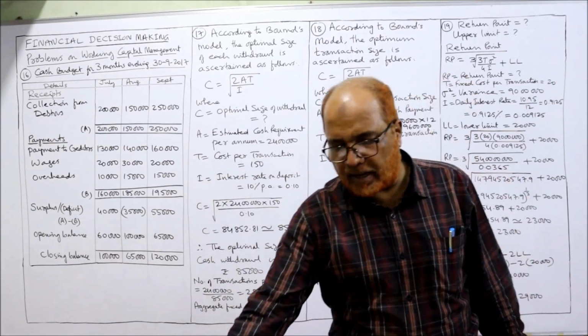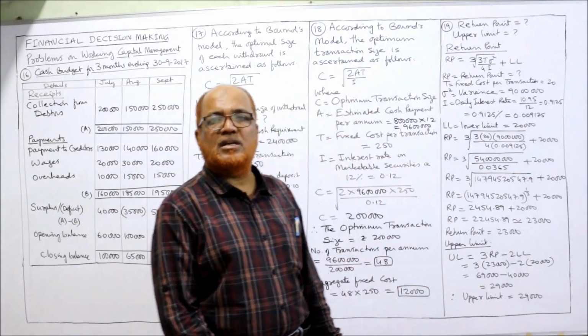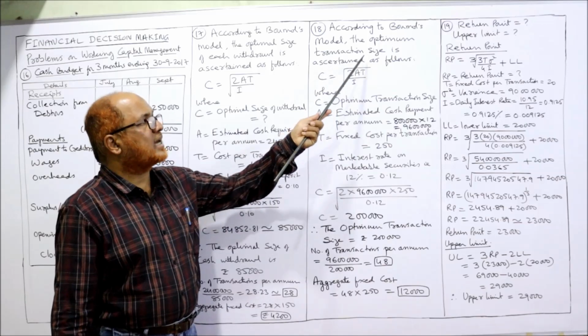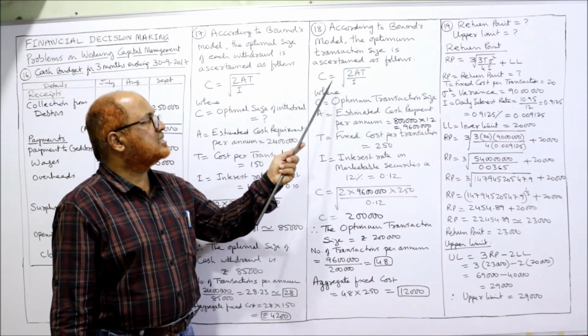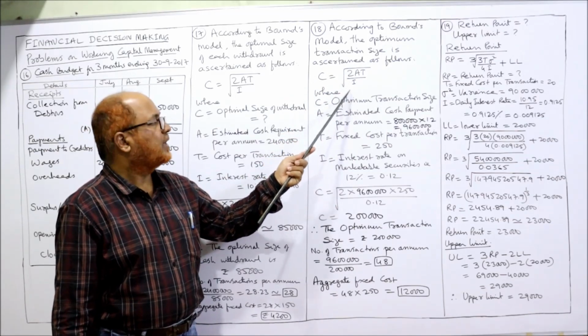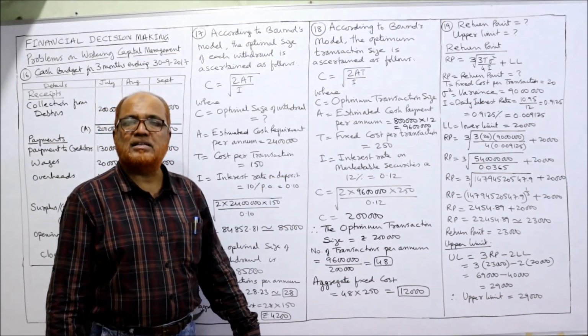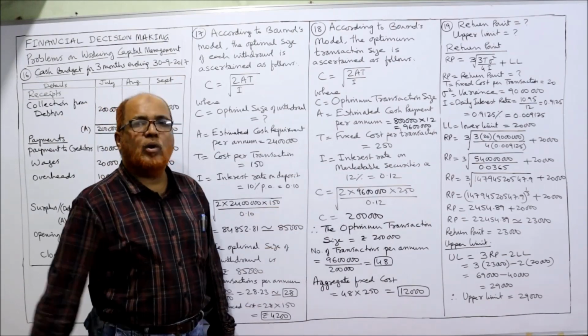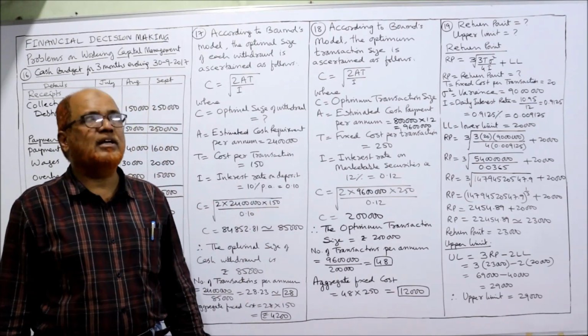We can find out by applying Baumol's model, which we have just applied. According to Baumol's model, the optimum transaction size is C = √(2AT/I). C stands for optimum transaction size, that's what we have to find out, and A is the estimated cash payment for 1 year.